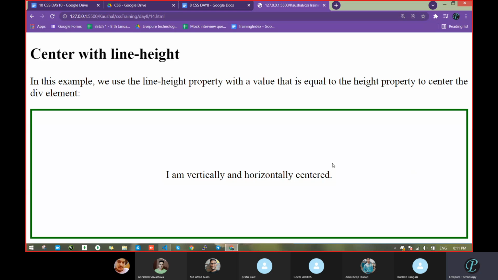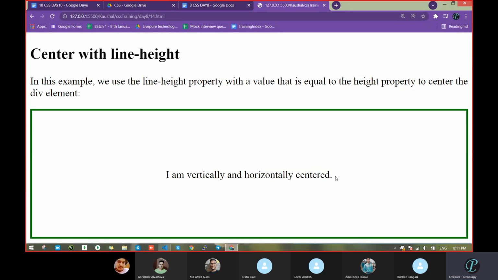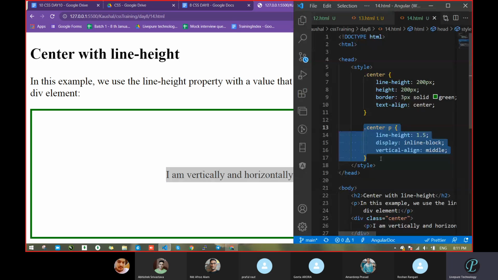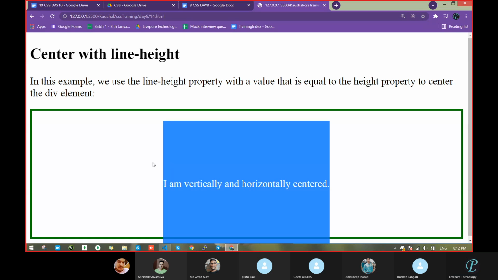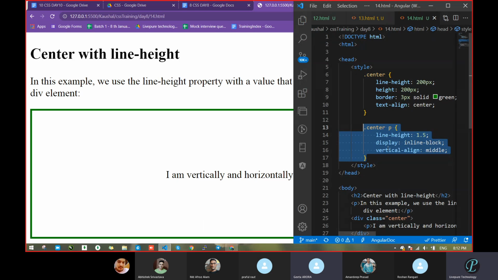Have you observed something when we move the cursor? What are you getting here? When we move the cursor, we get a space in this section only. But see, if I comment this line, now see what will happen. What did you observe? Yes, the whole height and width. So with the help of that line height, it had removed that one, I think. And with the help of this, it is going to make that display inline block.